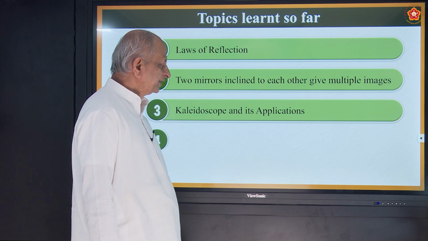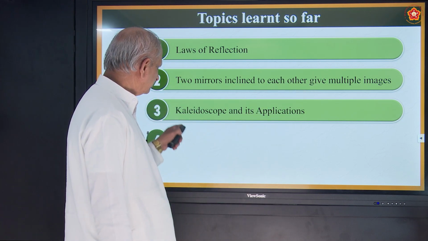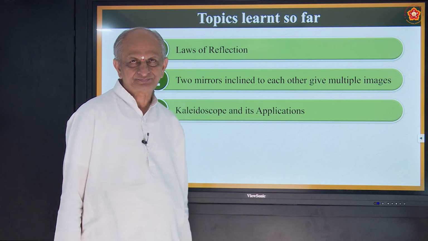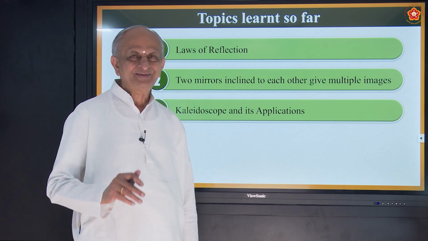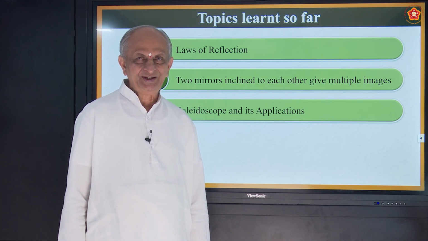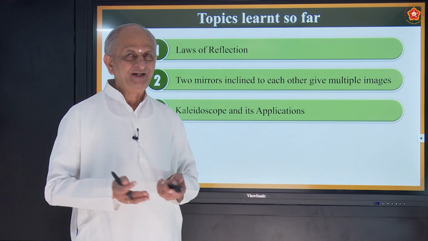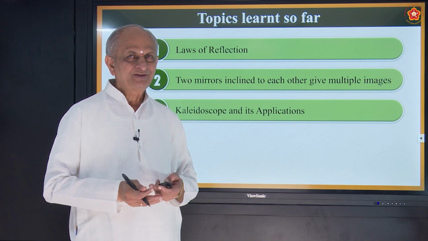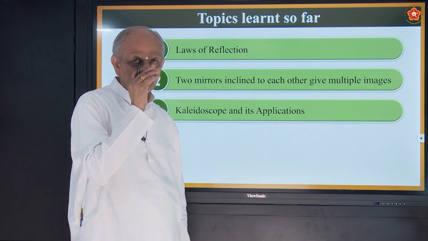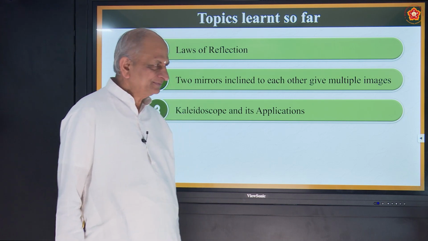And also one of the interesting applications of these multiple images is what is called kaleidoscope. Scope means what? Seeing. With what are we seeing? Through our eyes. How are we understanding or enjoying? Through our brain. So there is some connection between eye and the brain. Correct?